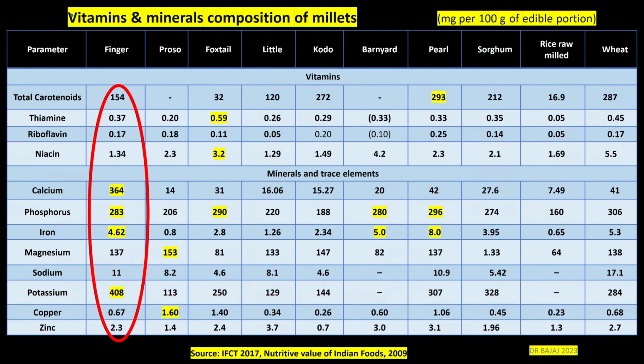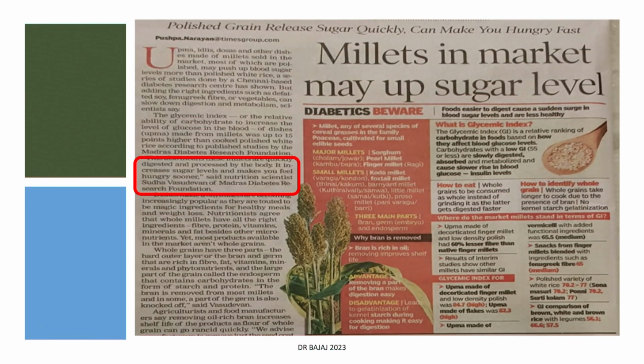So these sort of things worsen the glycemic control. Now look at this paper. This was published in Times of India, which said millets in market may up the sugar level. What is the reason for this? We all are talking, it's rich in fiber, it's rich in prebiotics, it's got fructooligosaccharides, so all this should delay satiety, it has got protein.